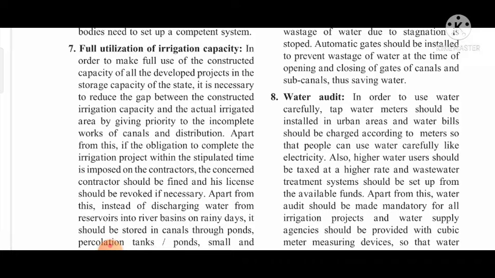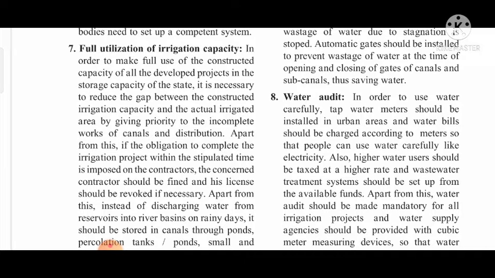Here we have some capacity of irrigation constructed area, but the actual irrigated area requires more. This is why the technique is not fully successful and we need to make it successful. It is partially successful, and to make it completely successful we need to make some efforts, and whatever canals and water bodies are there which provide water for irrigation should be enhanced.